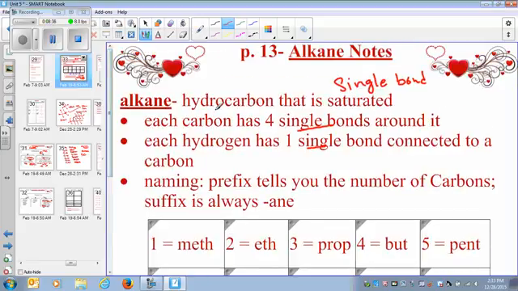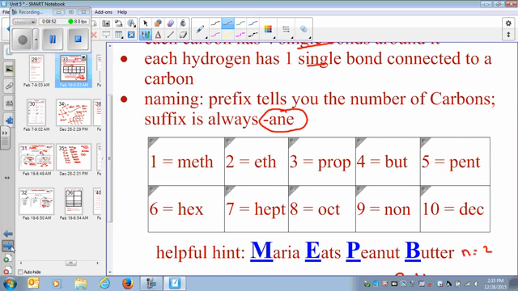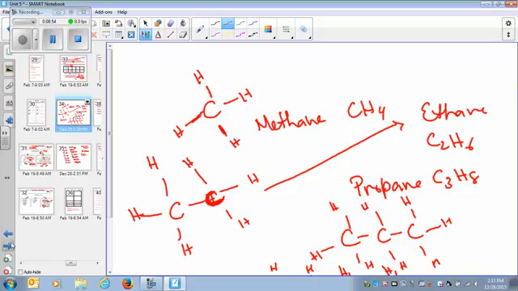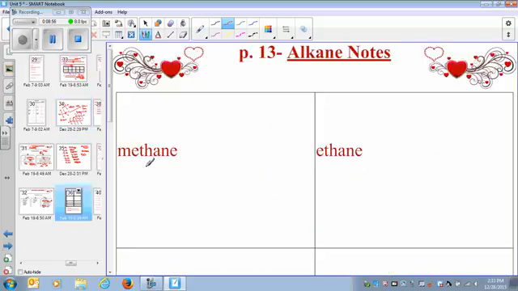That's all you need to know about alkanes. They are hydrocarbons that are saturated, all single bonds. Each carbon is going to make 4 single bonds around it. The prefix tells you the number of carbon atoms, and the suffix is going to be ane. And you have to memorize the names of all these chains: methane, ethane, propane, butane, pentane, hexane, heptane, octane, nonane, decane.